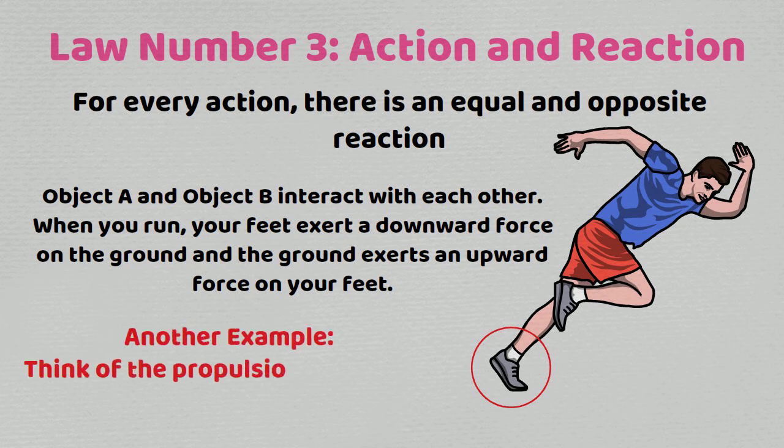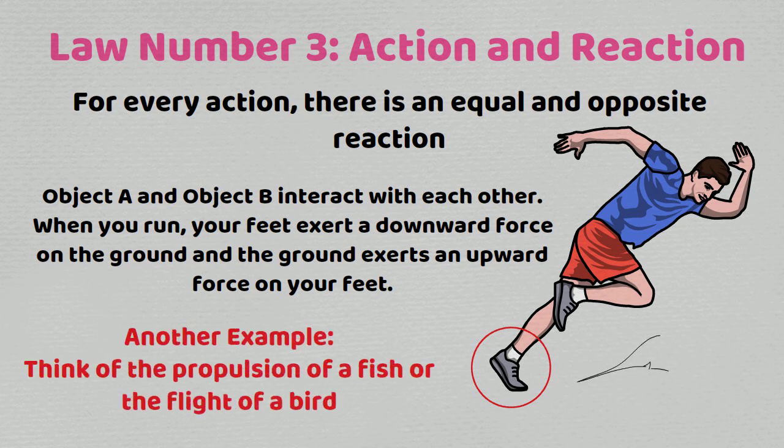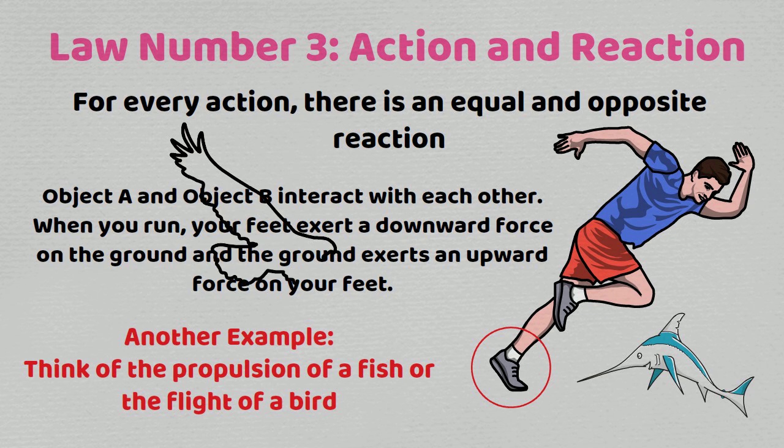Another example is the propulsion of a fish. A fish uses its fins to push water backwards. In turn, the water reacts by pushing the fish forwards, propelling it through the water. The size of the force on the water is equal to the force on the fish. So the harder the fish exerts force backwards, the same amount of force it will receive forwards, propelling it through the water.